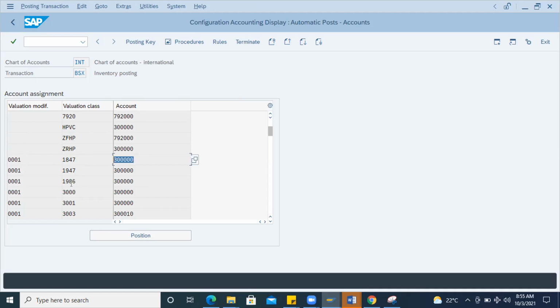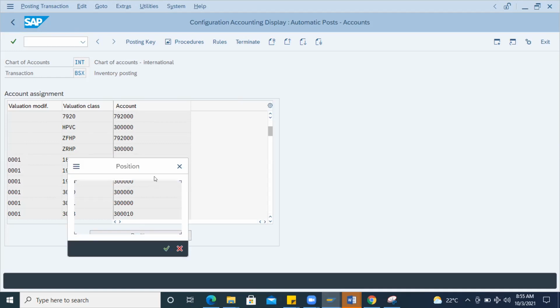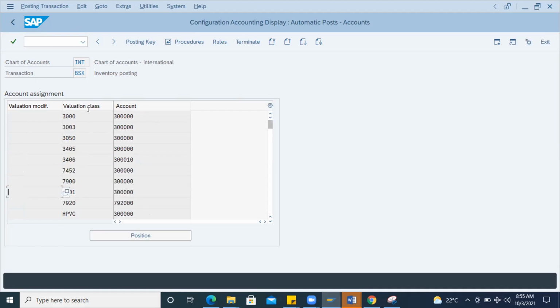See example, here 3000, you can see this GL account with 0001. And there will be another entry also. If you see valuation class 3000, it has this GL account also. If there is any requirement from the business to have a different GL account for the same valuation class, you can go with the valuation modifier. That is the valuation grouping code.